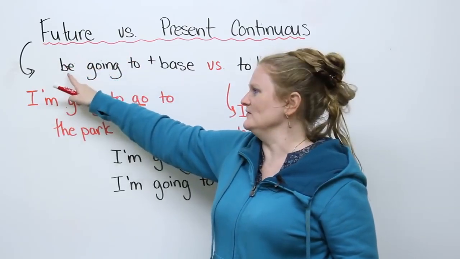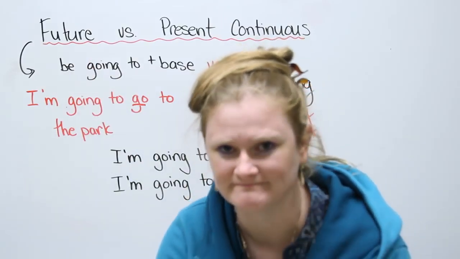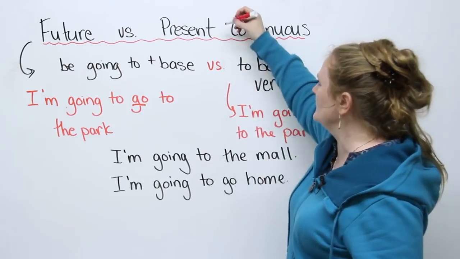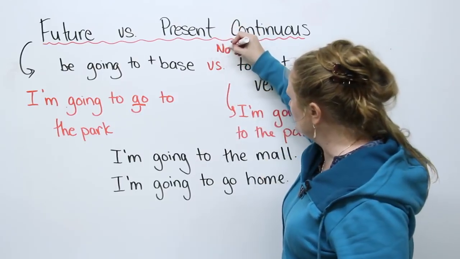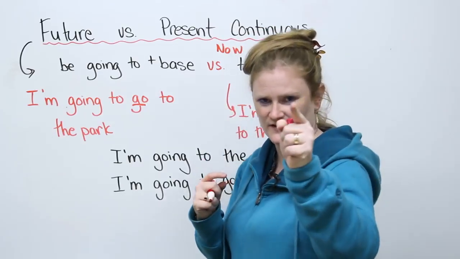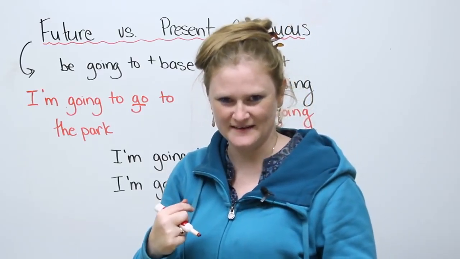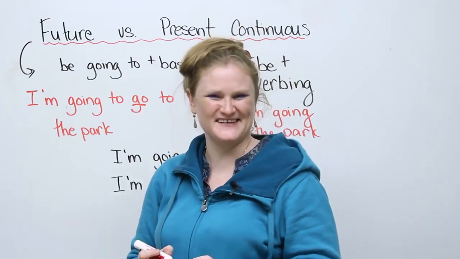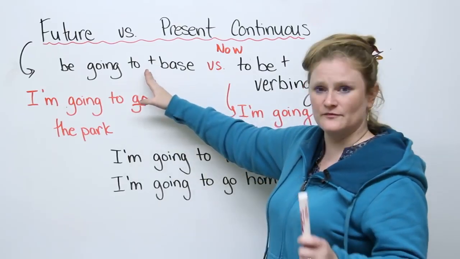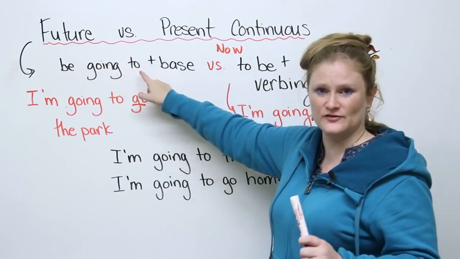Obviously, the future, we use be going to talk about the future. Present continuous we use to talk about events that we are doing right now. Right now, I am teaching you English. You are listening to me. Yeah? You are having a fantastic time. You are.